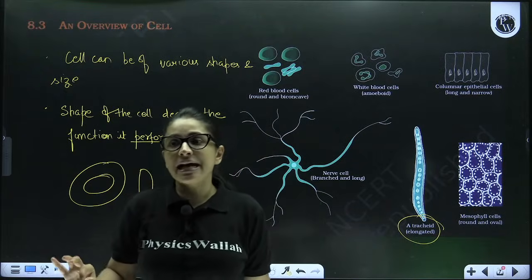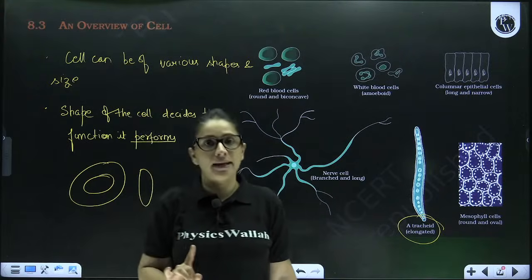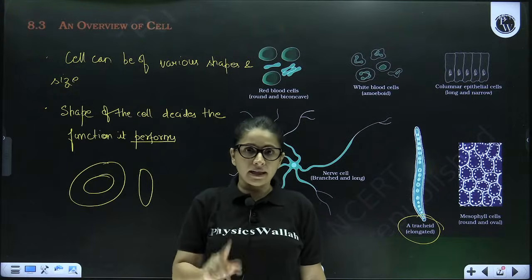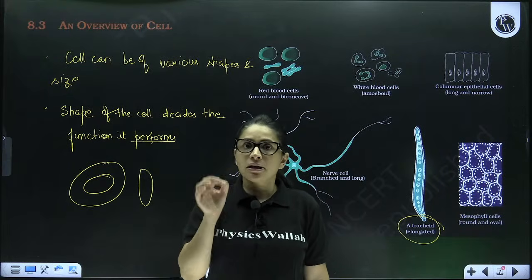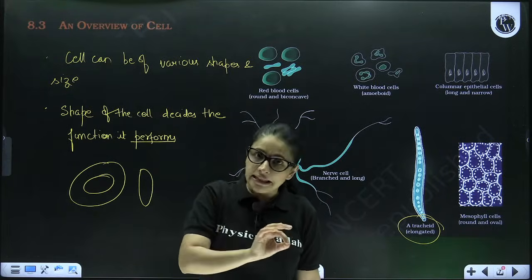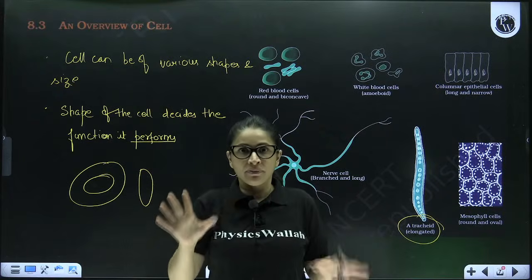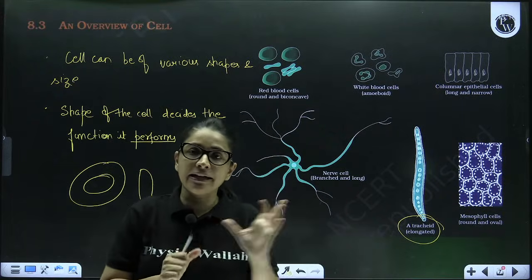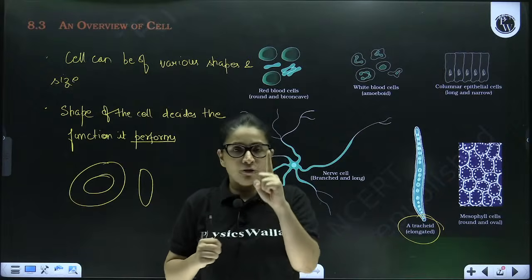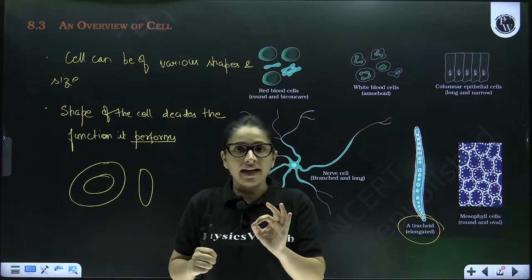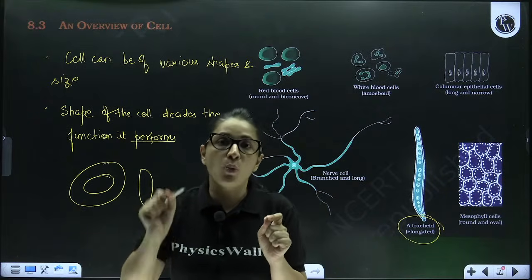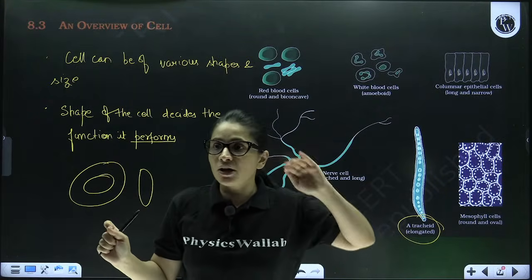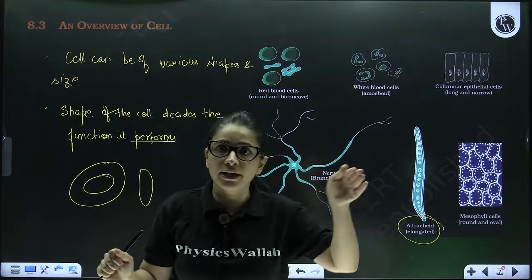Now, Siddhi is asking me a question, ma'am, what about viruses? Basically, remember beta, viruses do not fall in the category of cell theory because viruses are neither purely living nor purely non-living. We say that they are the connecting link between living and non-living. First thing, why? Because viruses are acellular. Their body is not even made up of one cell. Hence, they cannot be considered living according to cell theory.